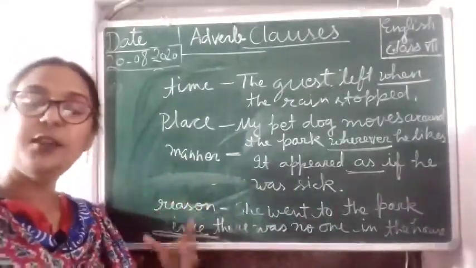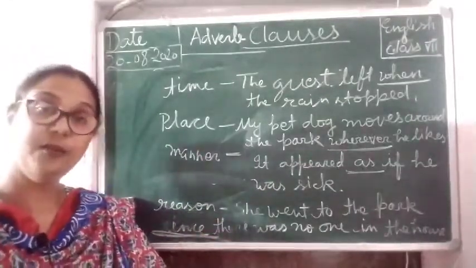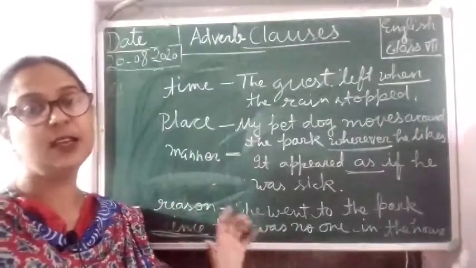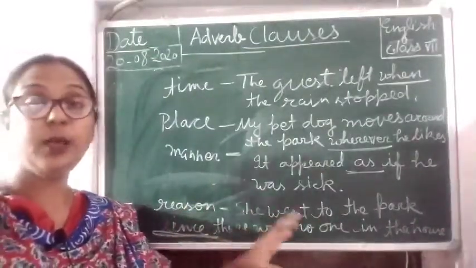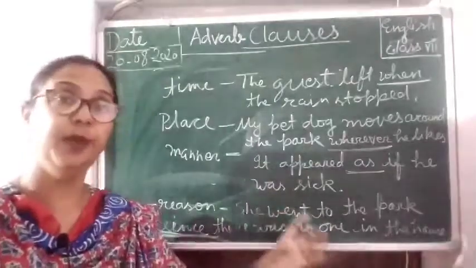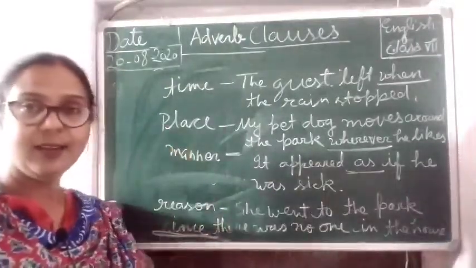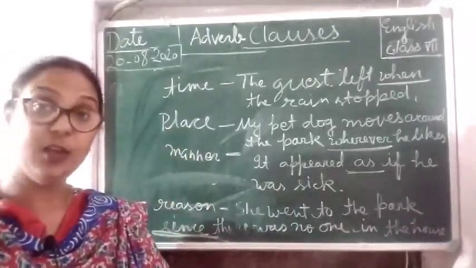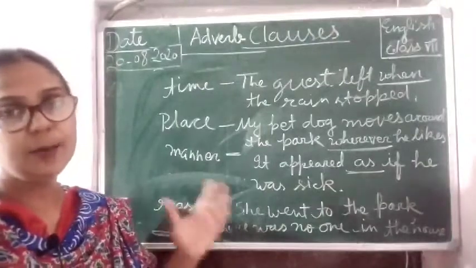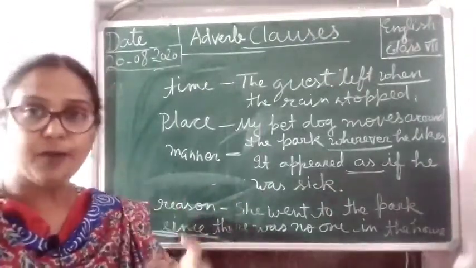And when it's showing the reason, then it is called adverb clause of reason, because the reason is given inside these clauses and they are showing the reason why the action is being done. So these are the types of adverb clauses, and we have to learn them, because sometimes we get confused in this when we have learned about adverbs.